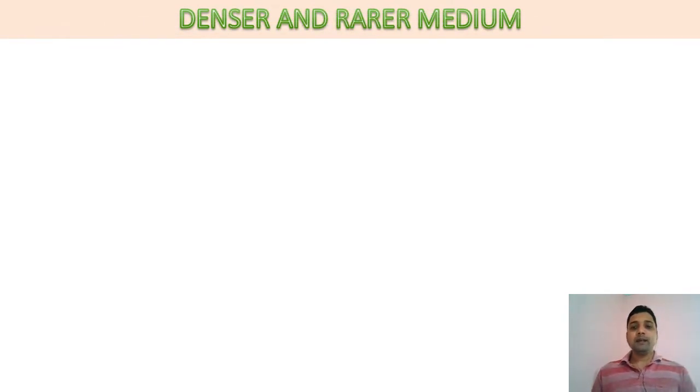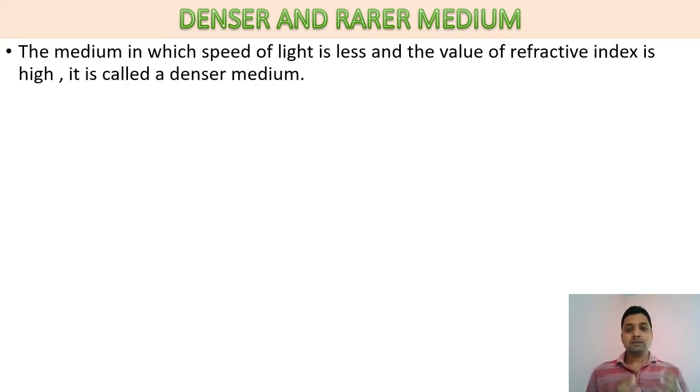Next, here you can see denser and rarer medium. When a ray of light travels from one transparent medium to another, one is the denser medium and one is the rarer medium. So which quantity will decide which one is denser and which one is rarer? That factor is the speed of light.